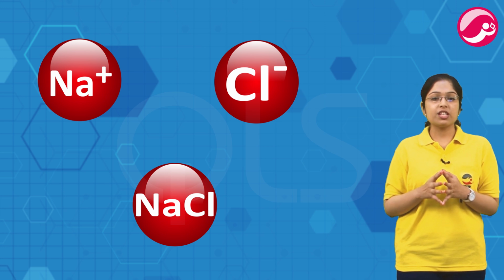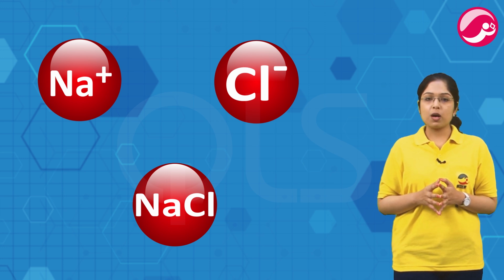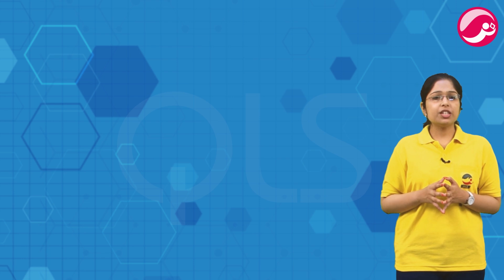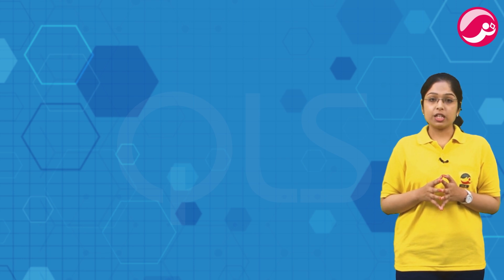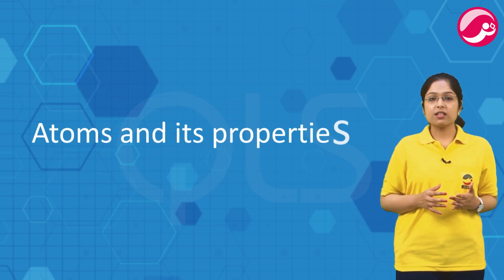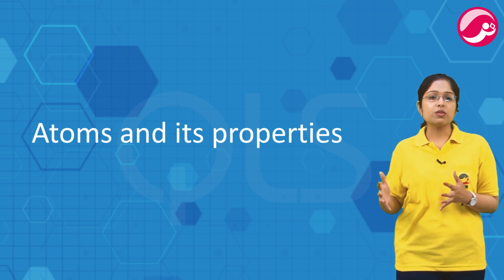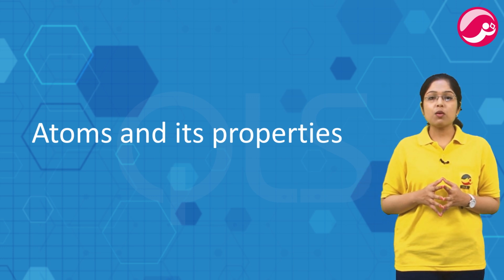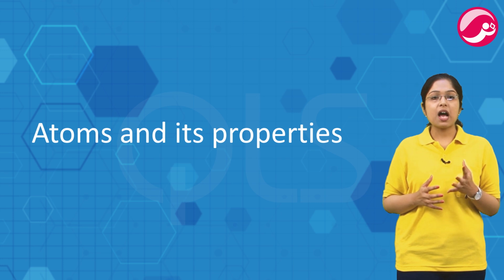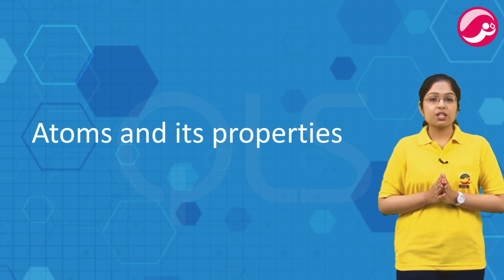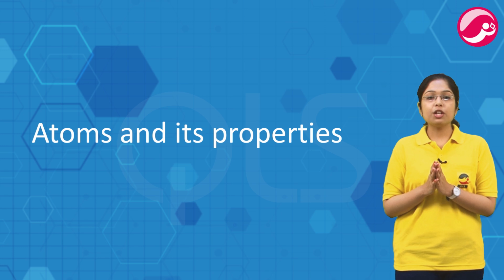the way we determine the simple ratios of normal compounds. So, what did we learn today? Today, we learned about atoms and its properties, how atoms combine to form compounds, and we also learned something about charged particles, means ions. In next class, we'll learn about writing chemical formula.